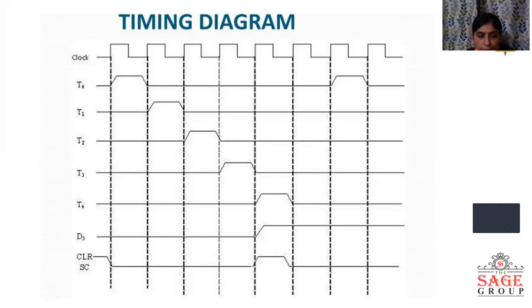In this particular case, if the value of T4 is high and D3 is also high, then at this particular time this synchronous counter is cleared, and instead of going to T5, the T0 signal will be activated again synchronously: T0, T1, T2, T3 and T4.